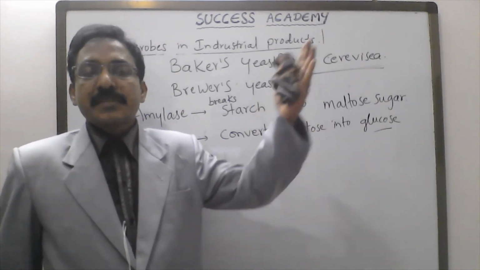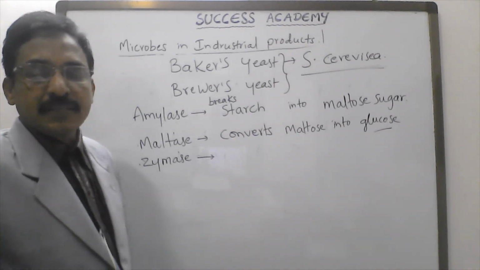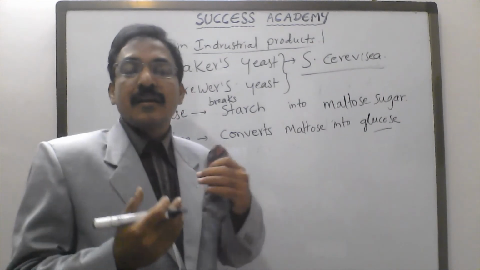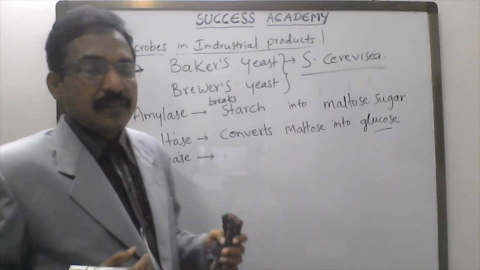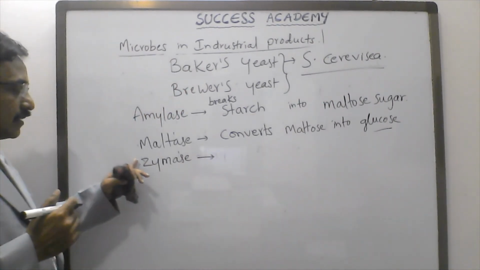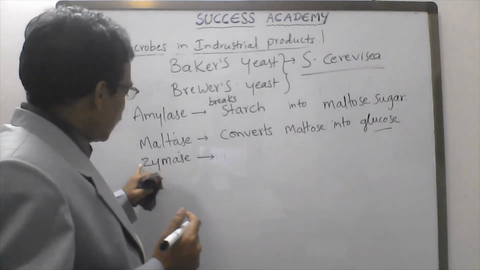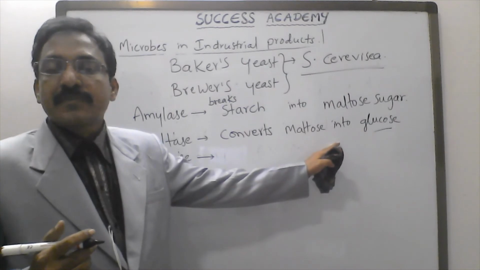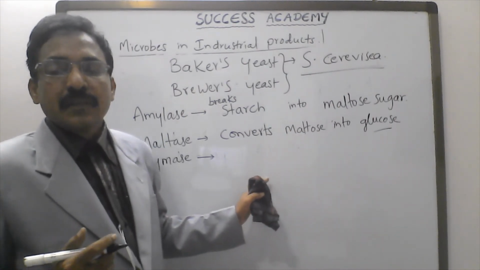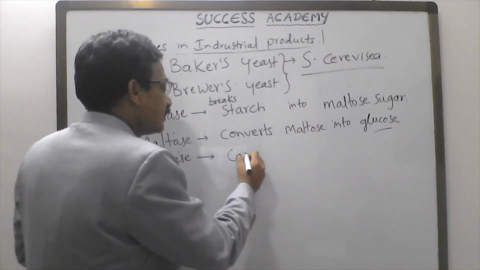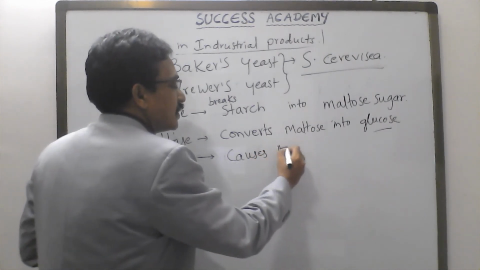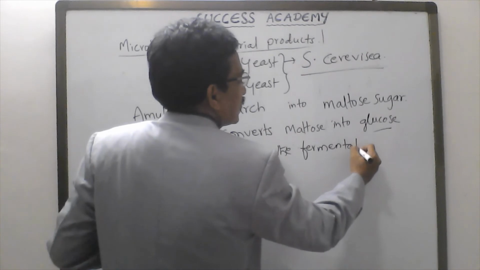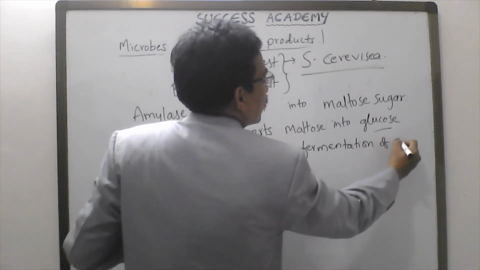The third enzyme secreted by yeast is zymase. It acts on glucose and causes the fermentation of glucose.